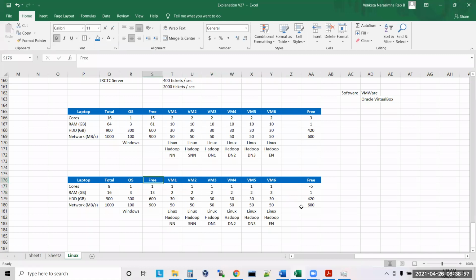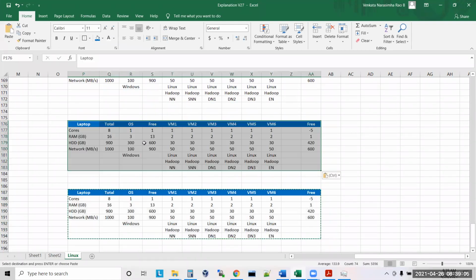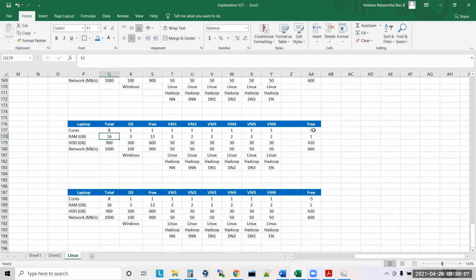Sir? I'll put one more calculation here. What in case you have 32 GB? So you have 8 cores and 32 GB. Then what you can do is go with 4 GB RAM in each machine. Understand? 4 GB RAM in each machine.